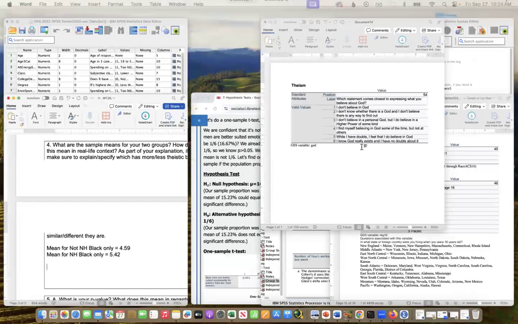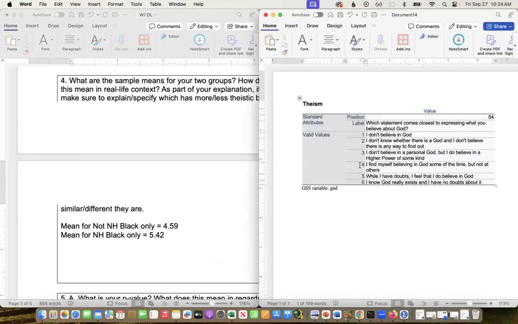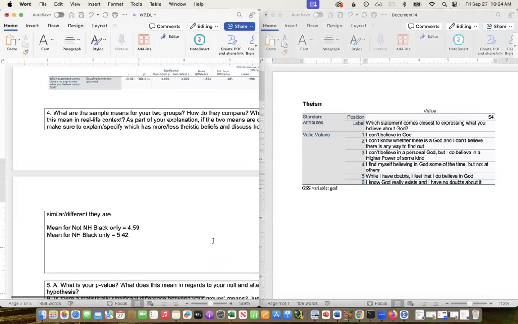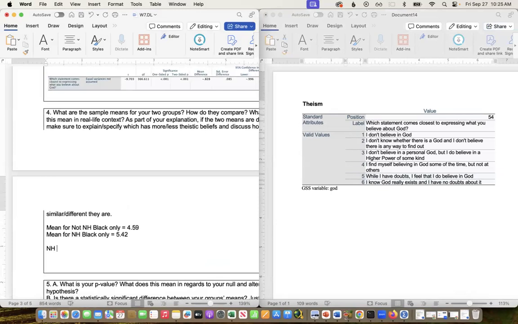Again, if we go back to this, the non-Hispanic Black only is between a 5 and a 6. So non-Hispanic Black only has higher theistic beliefs than the not non-Hispanic Black only, let's say respondents on average.